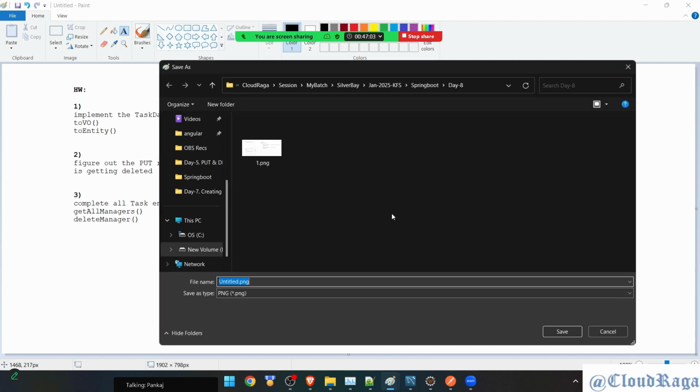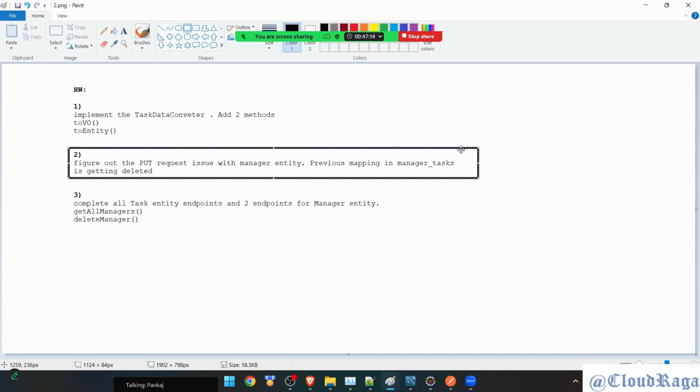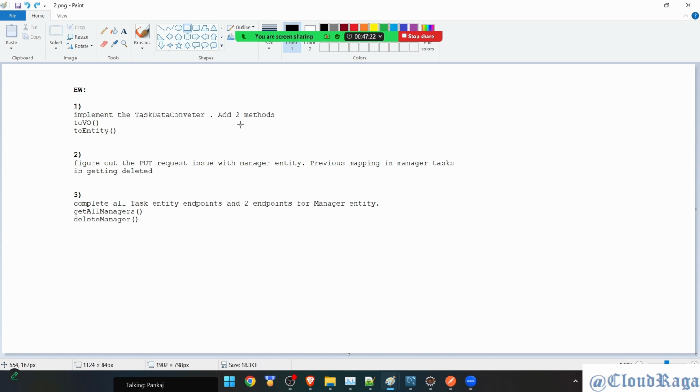Complete it. Use some reference wherever you can get and try to complete these tasks. It would be interesting to see how you guys can figure out why this is happening. Or is there a way? You can even change the code as well if required. Code means you can also change the mapping of entity classes as well. So let's see how many of you can fix this issue. Okay, so figure this out and we will meet on Monday to see this issue.